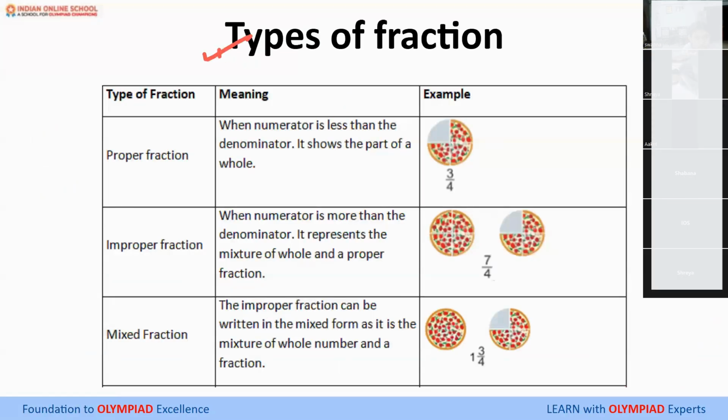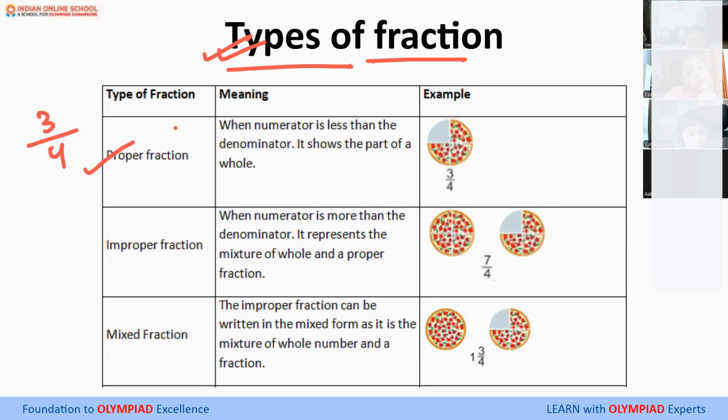Now there are many types of fractions. The first is proper fraction. A proper fraction is when the numerator is smaller than the denominator. For example, let's say I have 3 by 4. 3 is smaller, na? So that's a proper fraction. The reverse, when you have a greater number on top, that's an improper fraction. Smaller number on top, that's proper. Greater number on top, that's improper fraction. Okay, everyone?